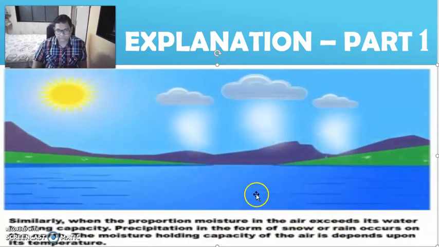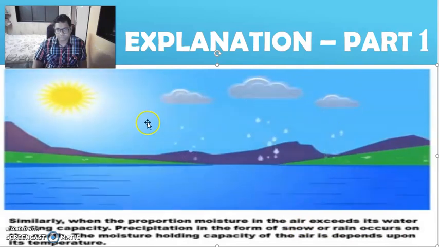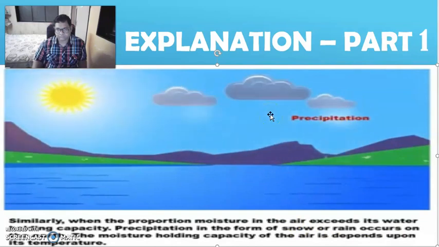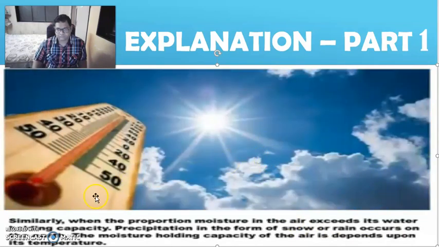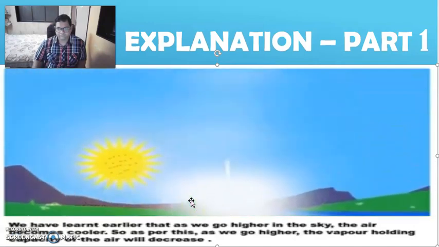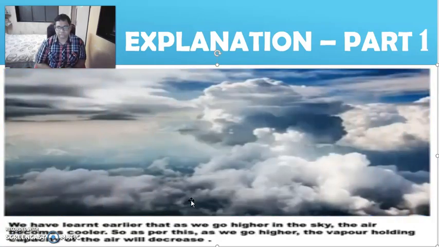Similarly, when the proportion of moisture in the air exceeds its water holding capacity, precipitation in the form of snow and rain occurs on the earth. The moisture holding capacity of the air depends upon its temperature. Higher the temperature, higher the water holding capacity. We have learned earlier that as we go higher in the sky, the air becomes cooler. So as per this, as we go higher, the vapor holding capacity of the air will decrease.